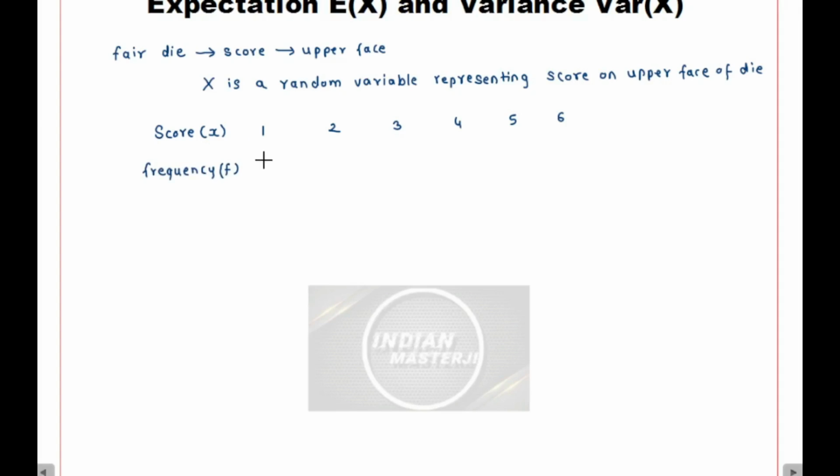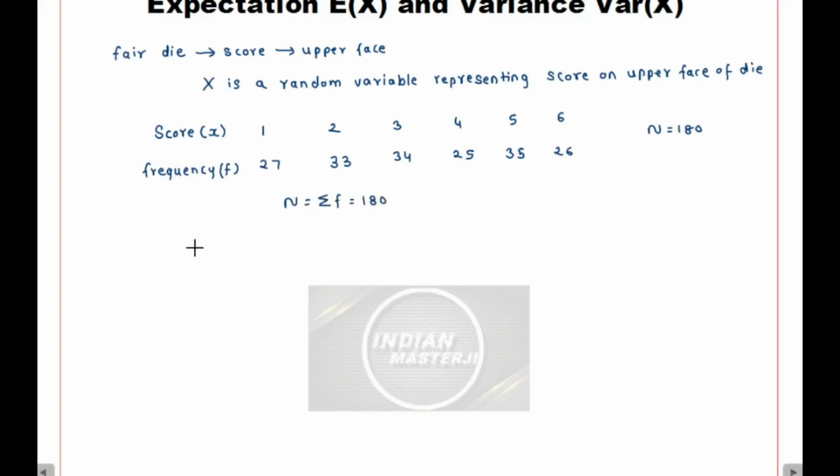Suppose I say that 1 I get 27 times out of 180 times. 2 I get 33 times. Sorry, 3 I get 34 times. 4 I get 25 times. 5 I get 35 times. And 6 I get 26 times out of 180 times. So here n, which is nothing but the summation of all these frequencies, is equal to 180. Correct?